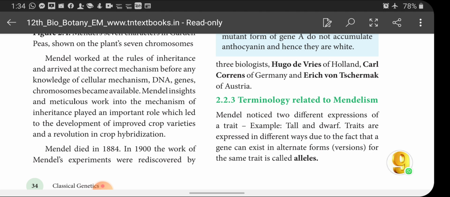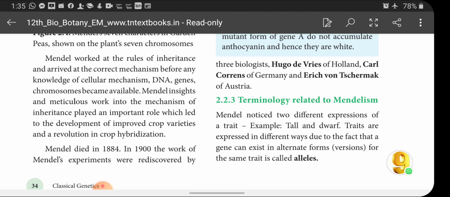Terminology related to Mendelism is very important. There are different terminologies we use in Mendelism. Mendel noticed two different expressions of a trait, for example tall and dwarf. Traits are expressed in different ways because a gene can exist in alternative forms for the same trait, called alleles. A character is controlled by a single gene in an individual.